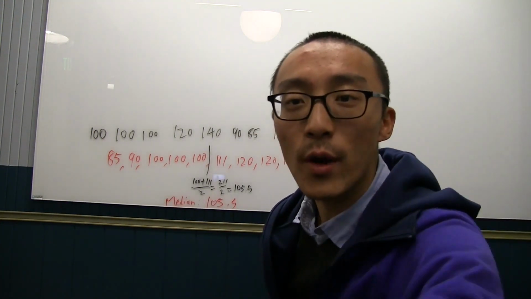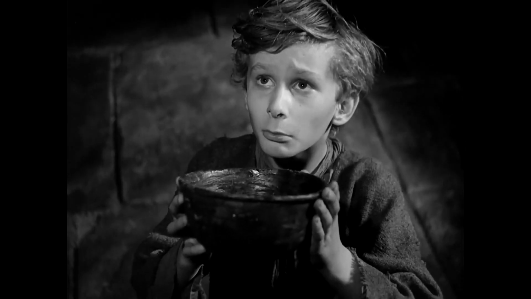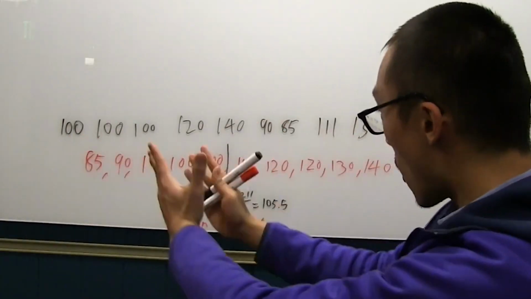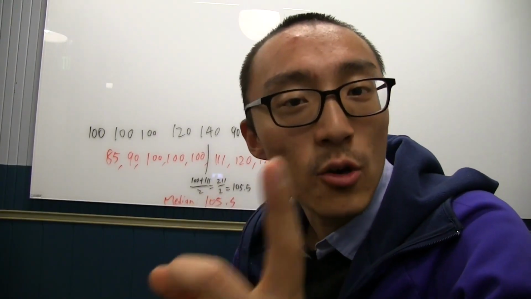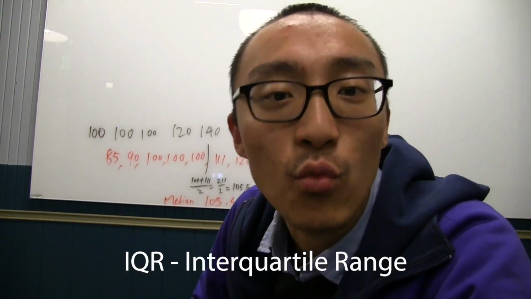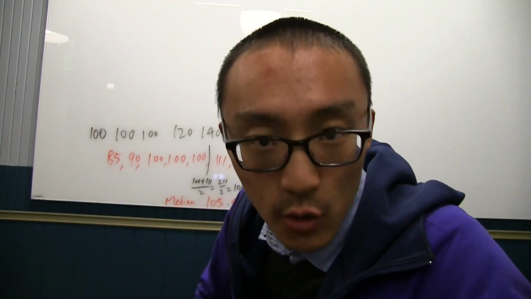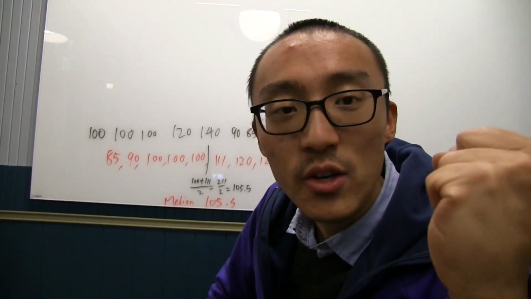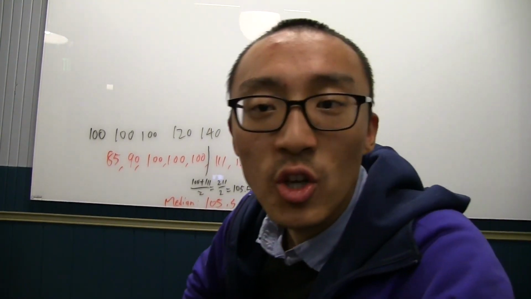I want to know more. You want to know more? What's the distribution? How far are people from the median? First thing is called the Q1, and the second thing is called the Q2, and the third thing is called the IQR, interquartile range. The median is also known as the Q2. Your lowest value is also known as your Q0. Your highest value is your Q4.